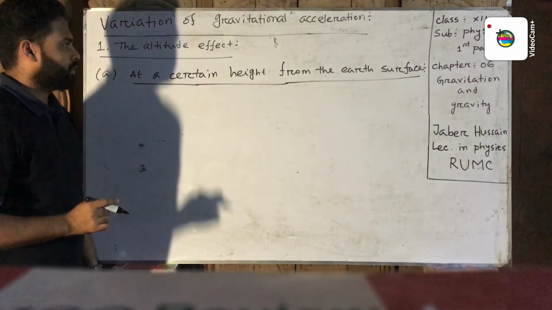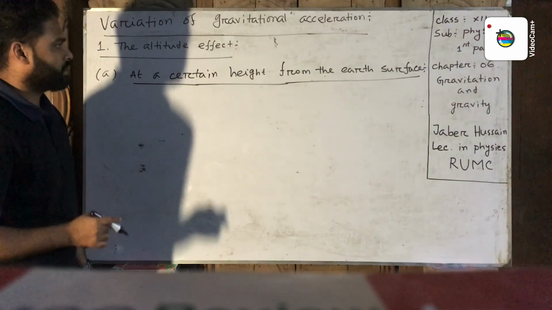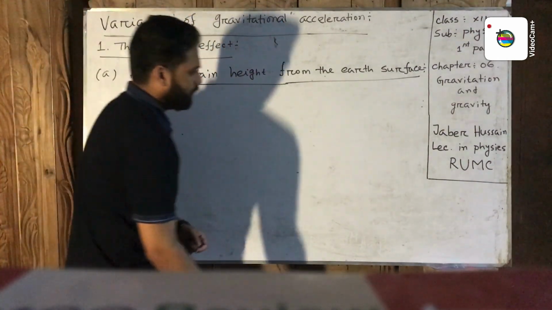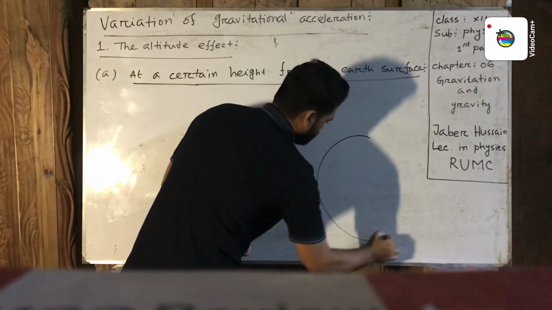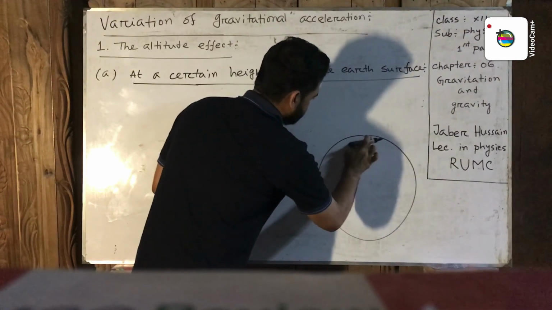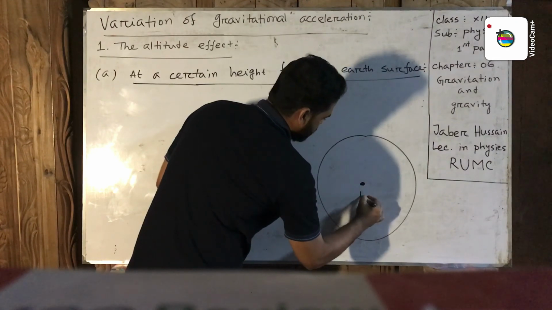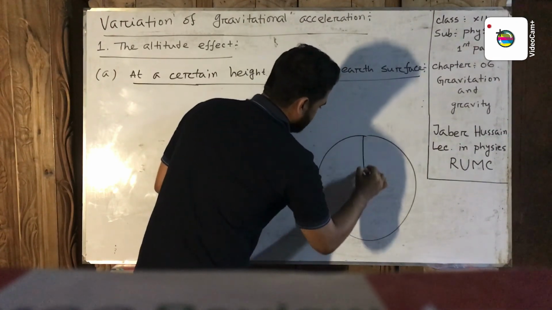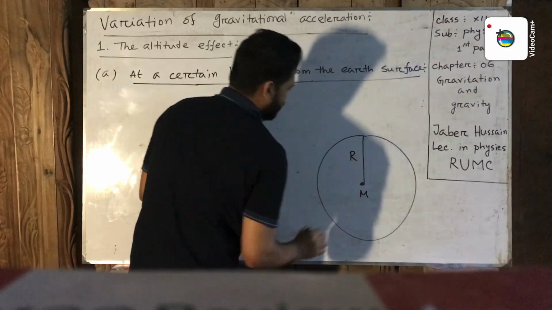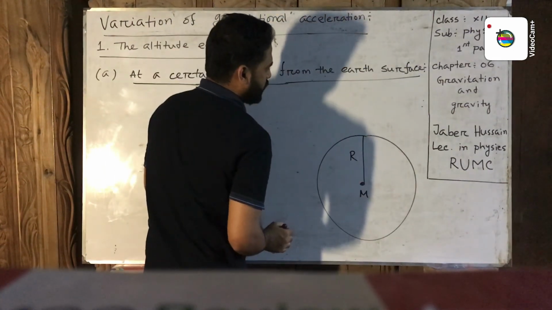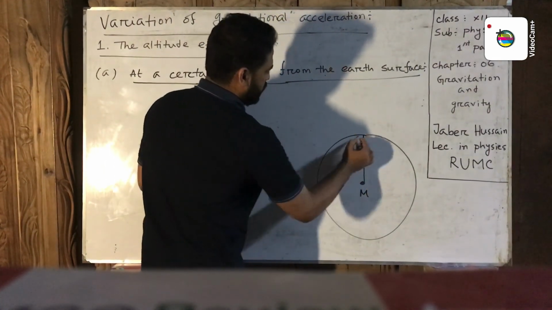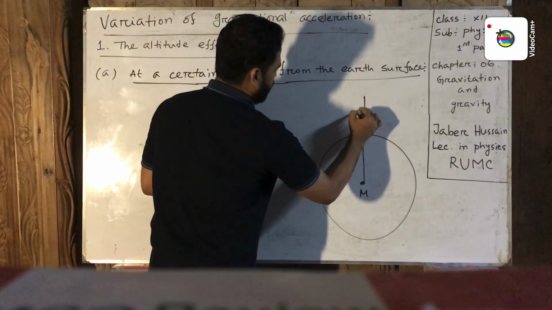This figure shows an Earth, the total mass of the Earth located at the center of the Earth, and this is the radius of the Earth. Now we calculate the gravitational acceleration at a certain height, h.